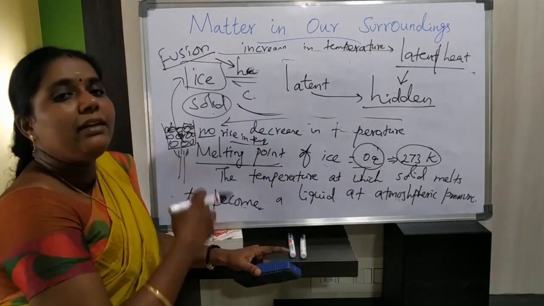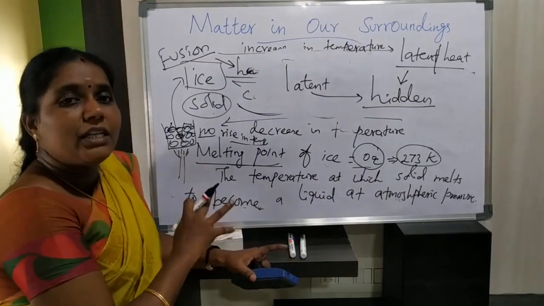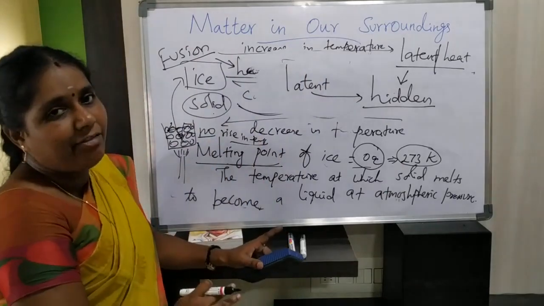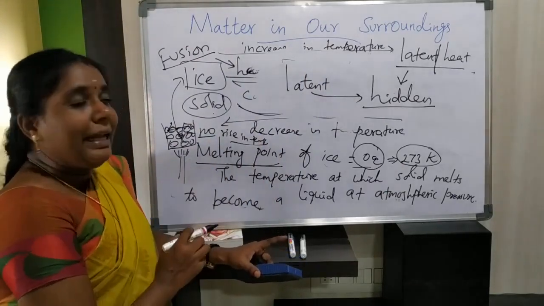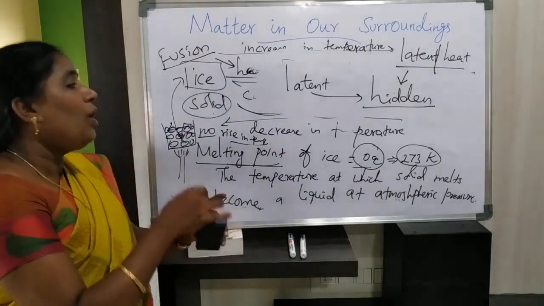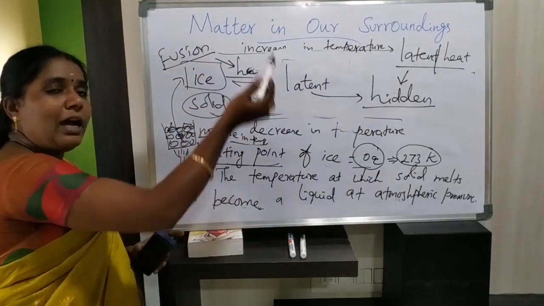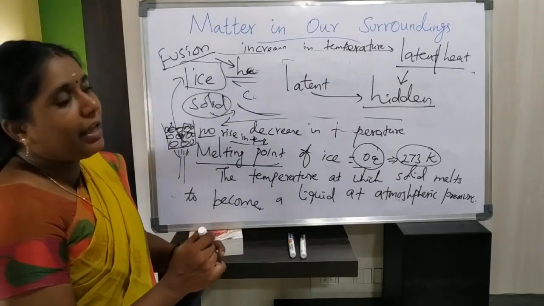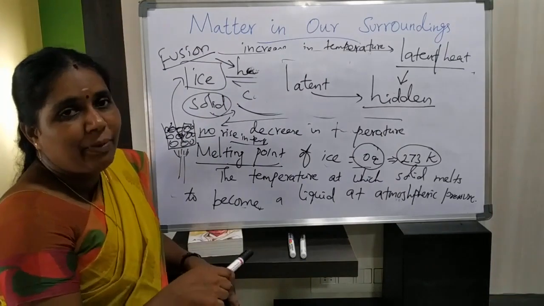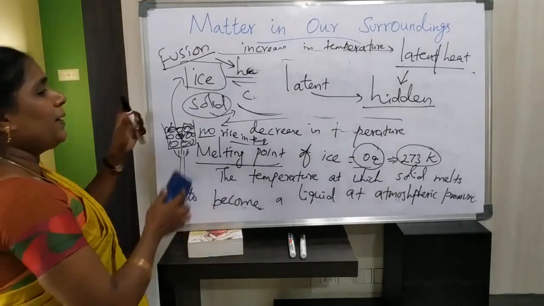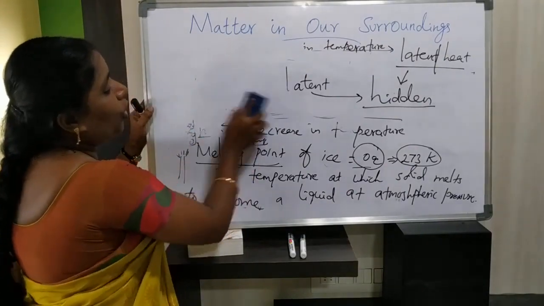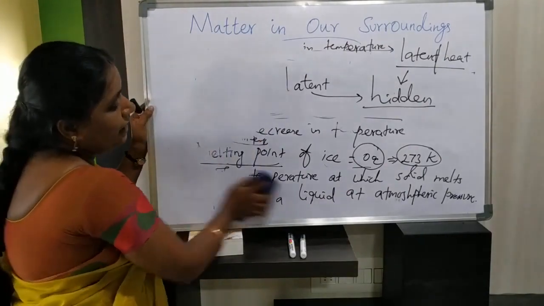Because inside the matter, that heat energy is used to overcome the force of attraction and convert one state of matter into another. We use that hidden heat to convert one state of matter into another. This we call latent heat.